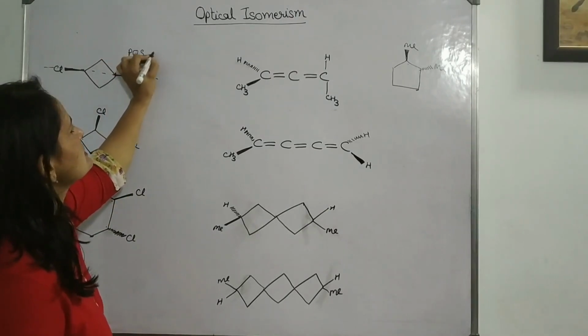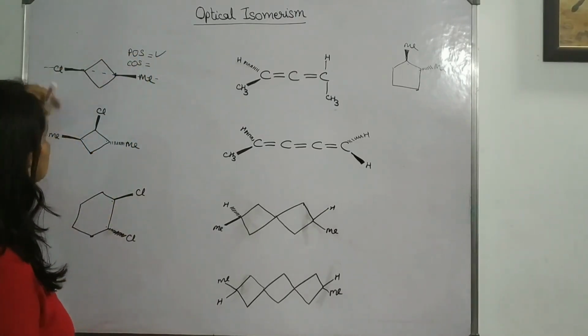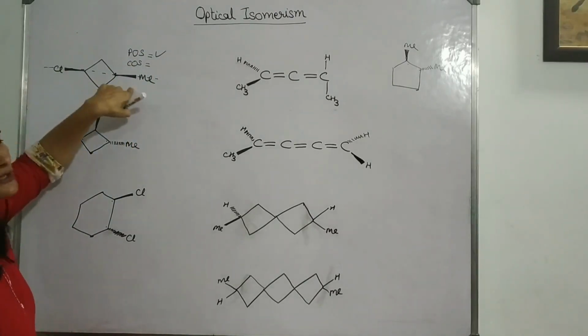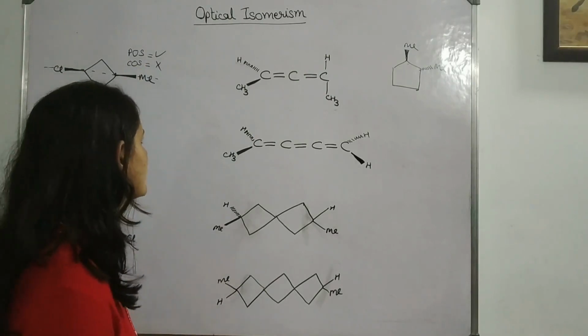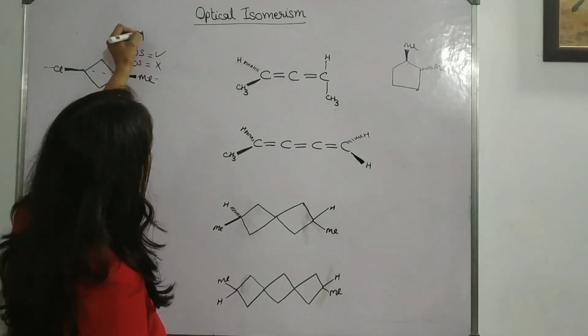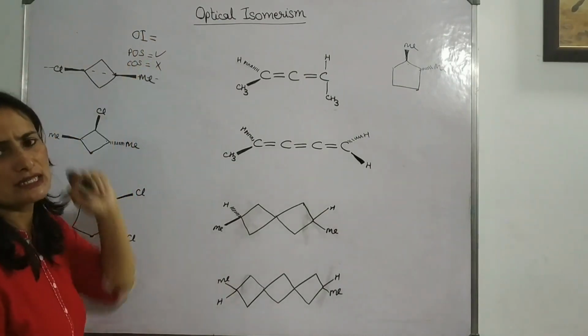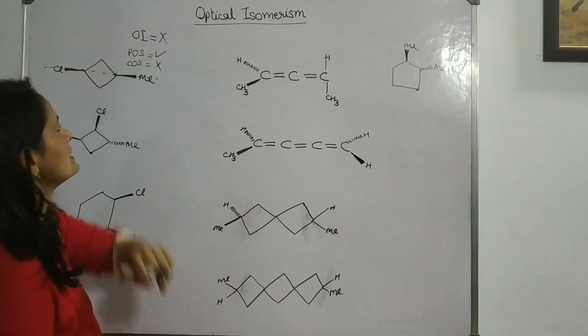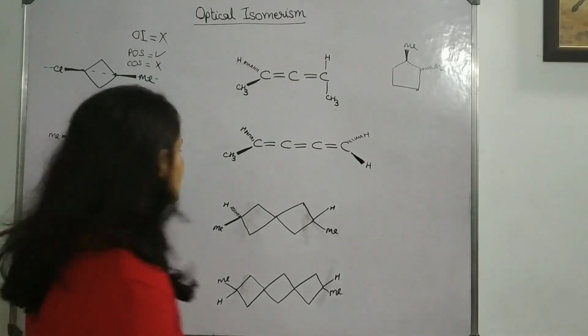And POS is there. If we check the COS, it is not there because the groups in the opposite direction are different, so definitely COS is not there. If we check optical isomerism, because POS is there, it will not be optically active, because we want both of these to be absent.